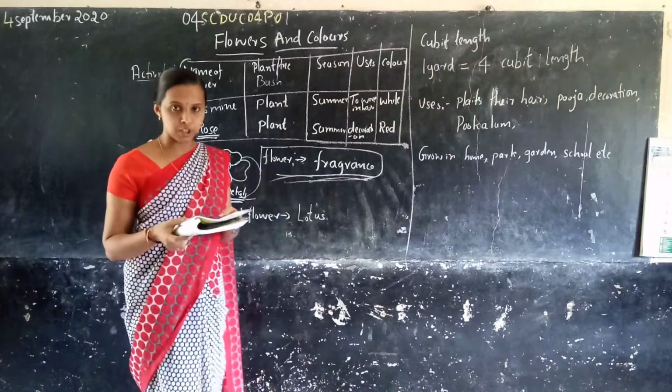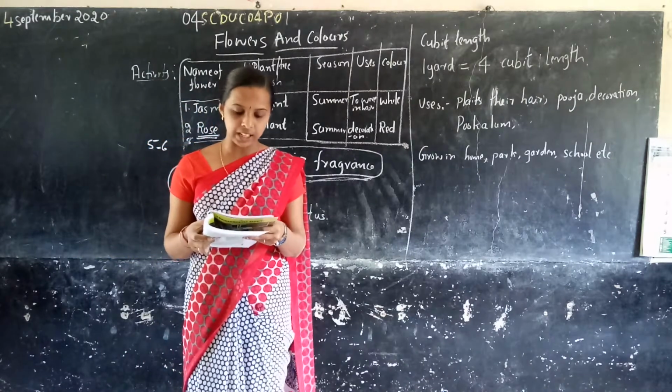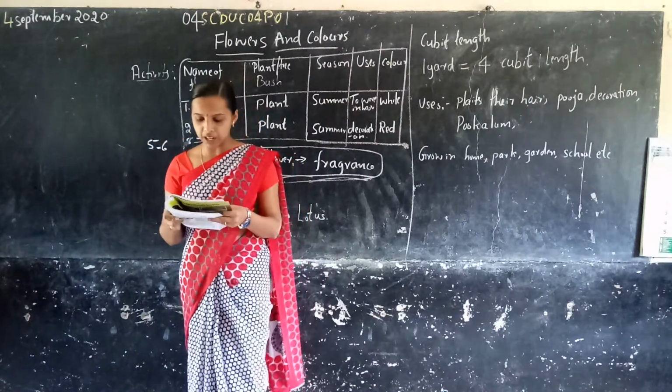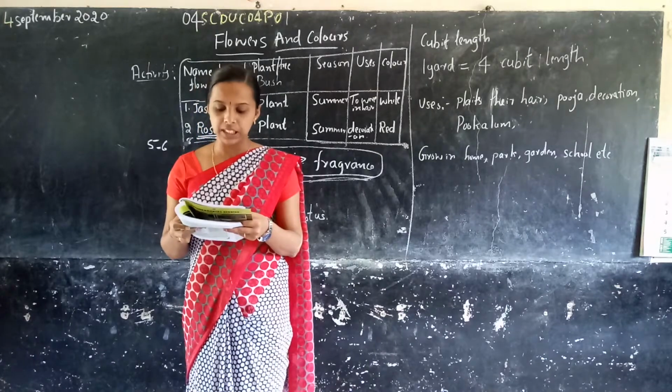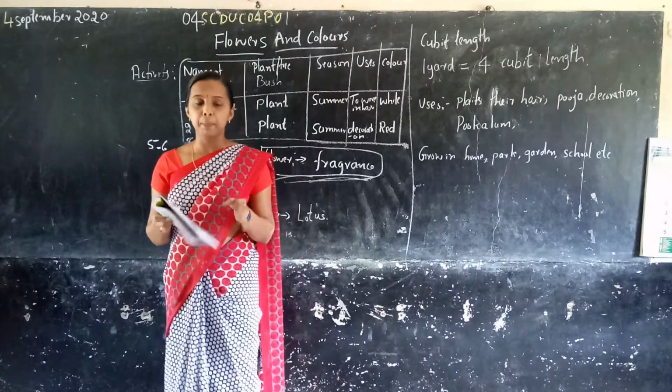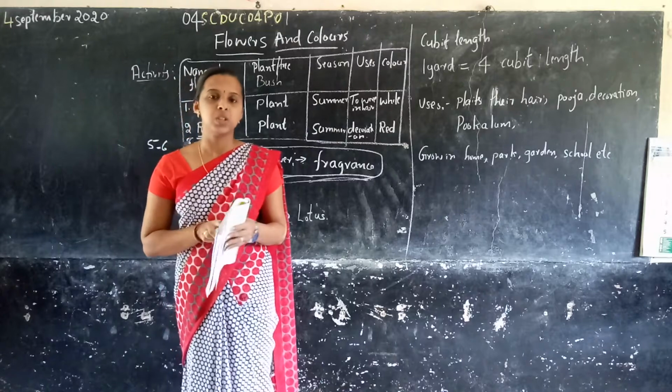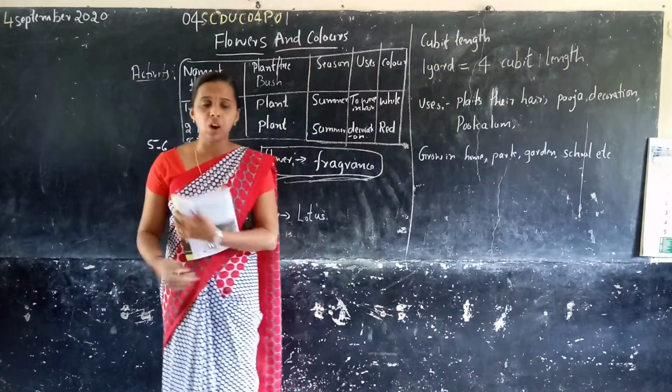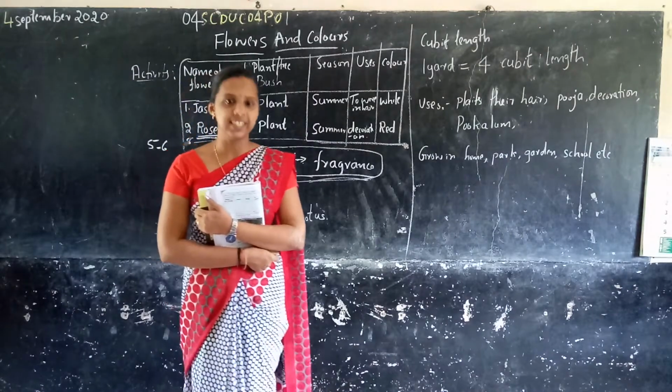Teacher, page number 35. The teacher said, come let's go to the nearby garden and get introduced to a variety of flowers, but no one should pick. Have you gone to any garden or park?